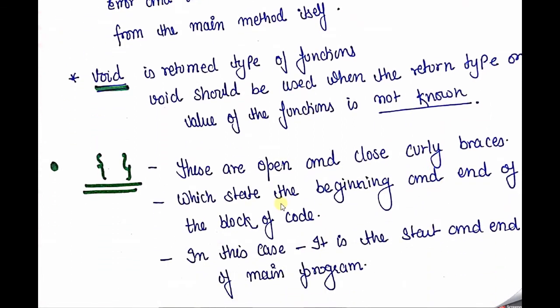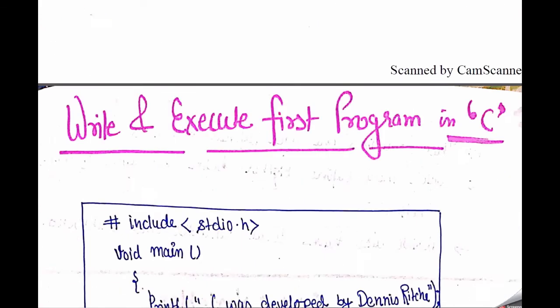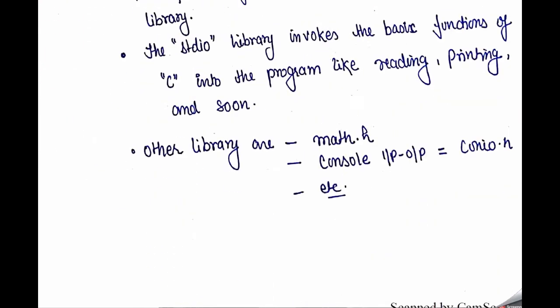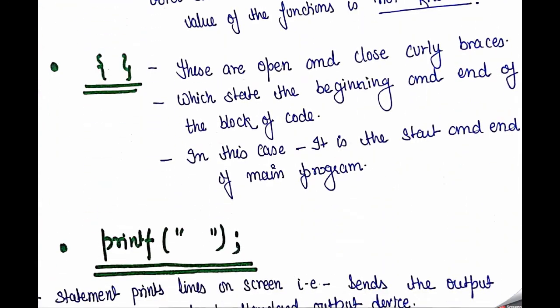Okay, so next the open and closed curly braces. Here just see your program, the open and closed curly braces. Basically this is used to define the scope of that function, that means the limits from where to where you can use your space.